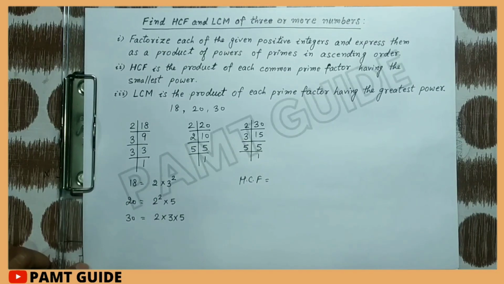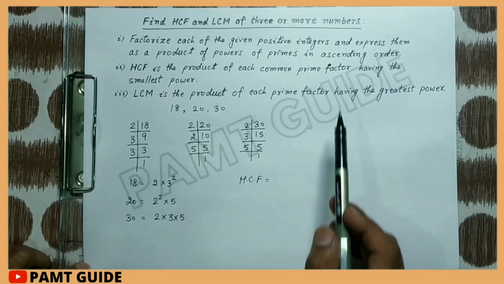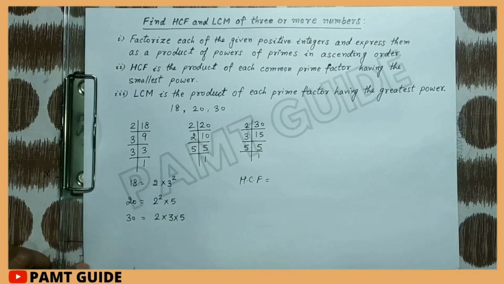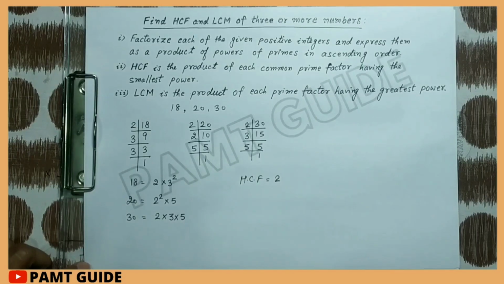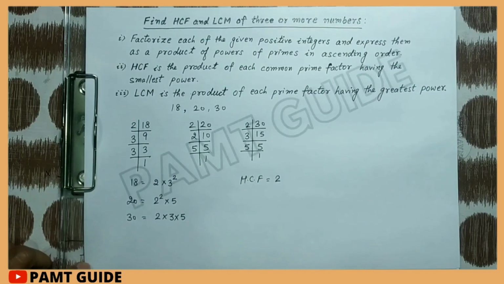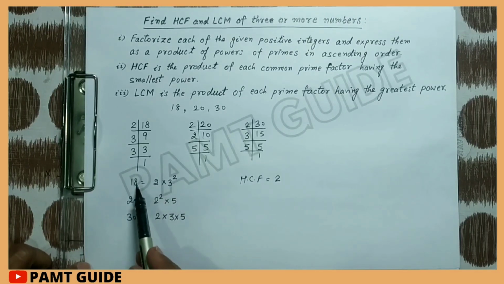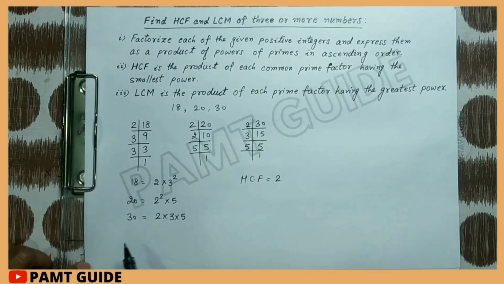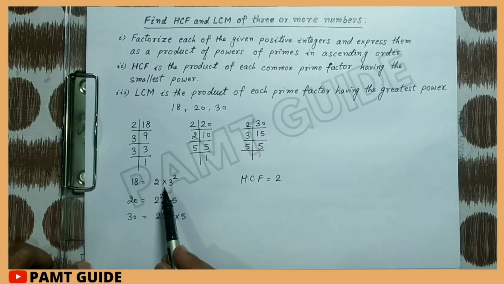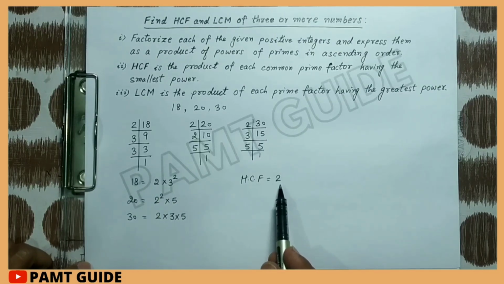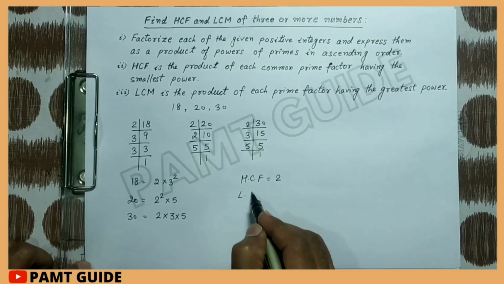So 2 is a common factor, having the smallest power, which is 1. And there is no other common factor except 2. 3 is available in 18 and 30, but it is not available in 20's factors, so we cannot take 3. On the other hand, 5 is available in 20 and 30, but it is not available in 18, so HCF is only 2.